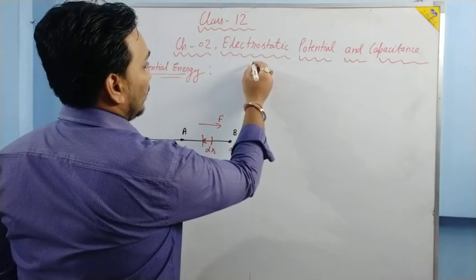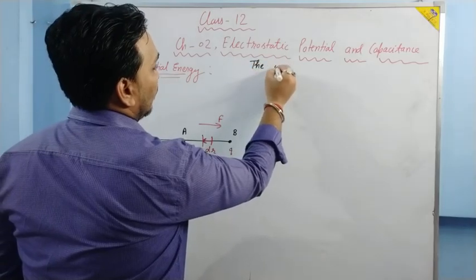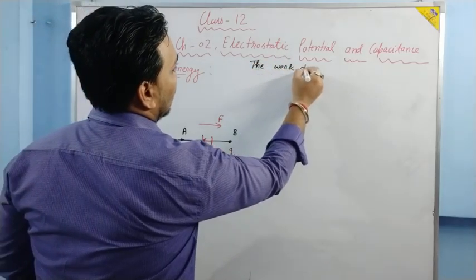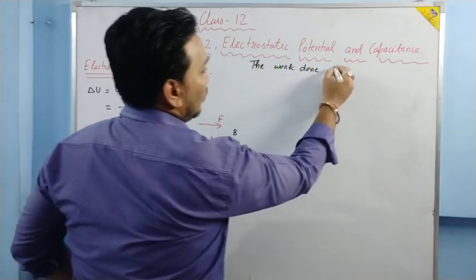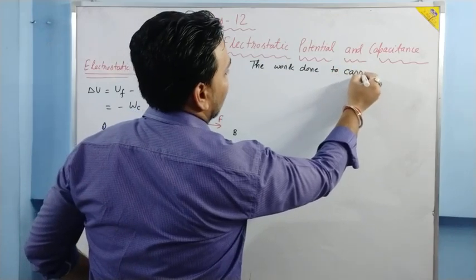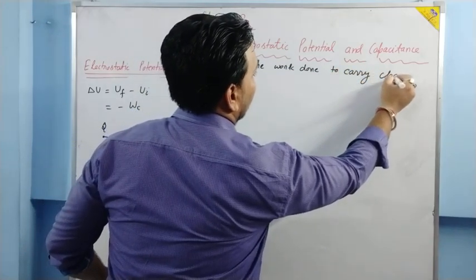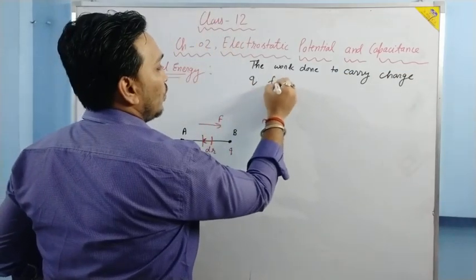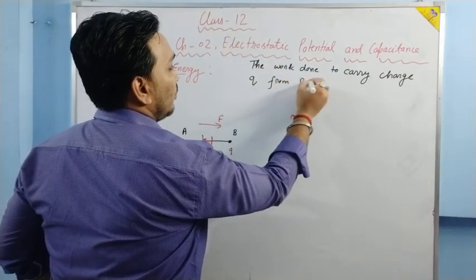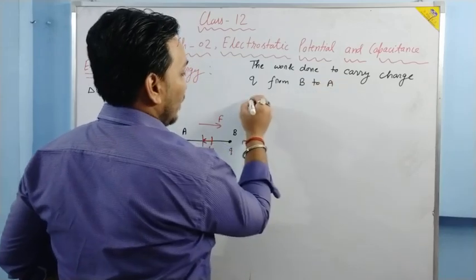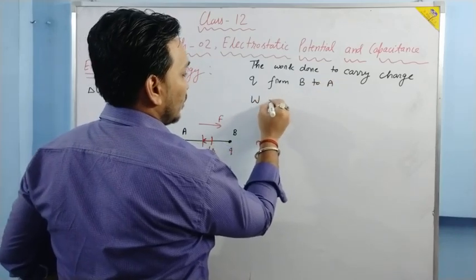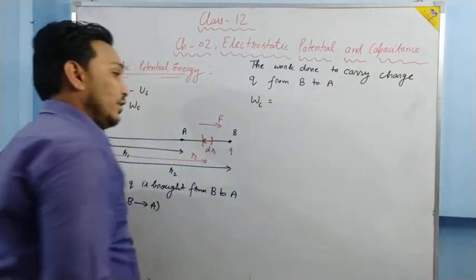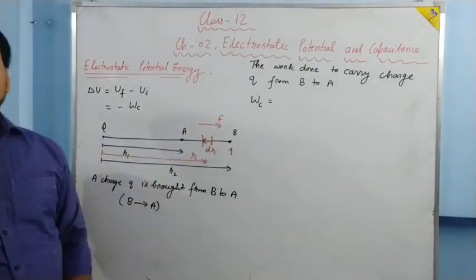The work done to carry charge q from B to A will be W, and it is work done by the conservative force. I am calculating work done by this force.